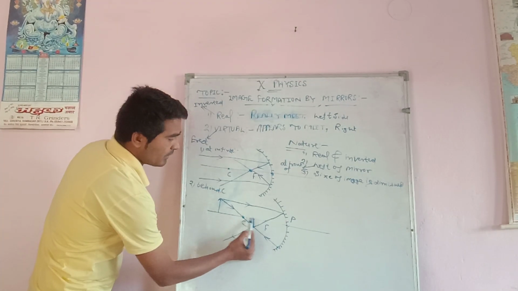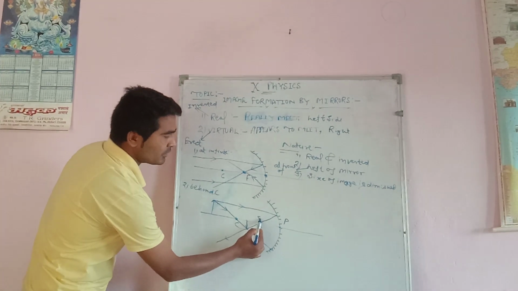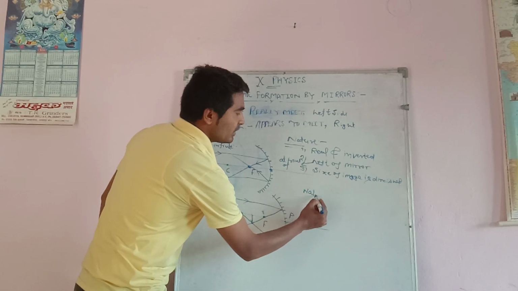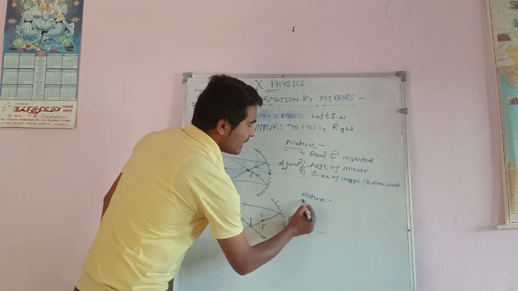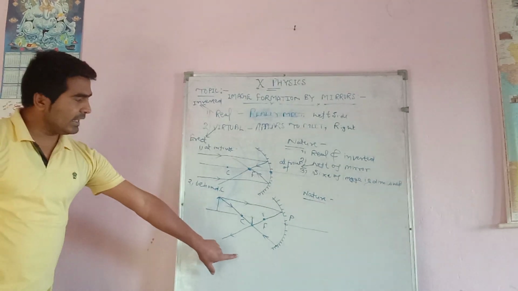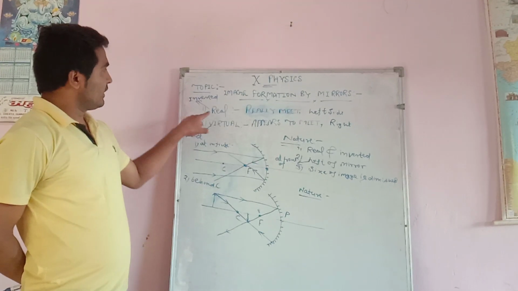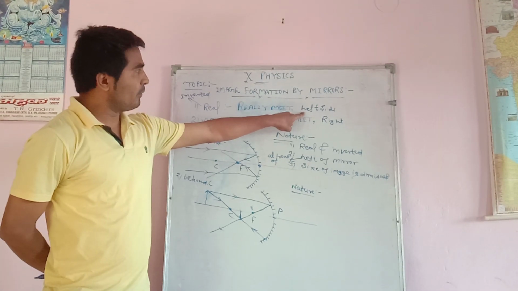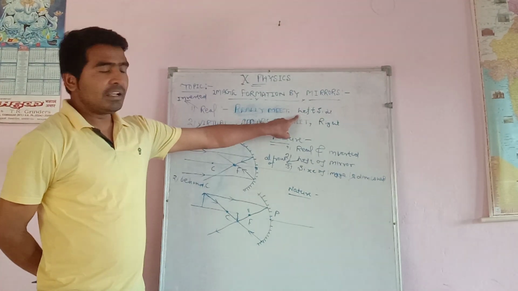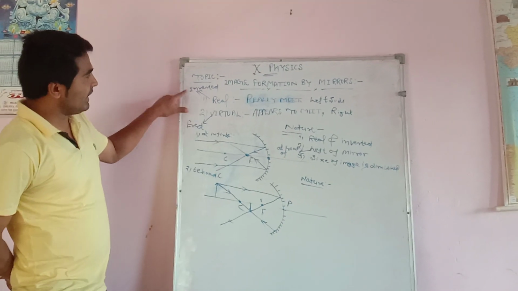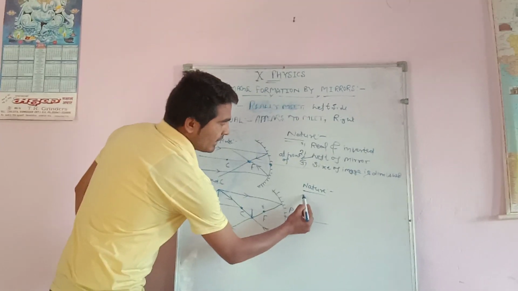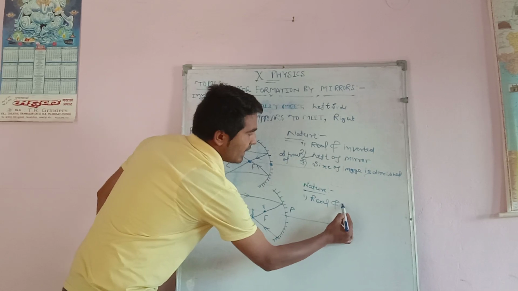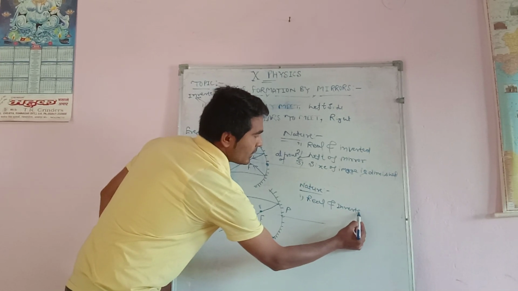Position of image is between C and F. Dear student, suppose we want to write the nature of the image. To understand this, we know that on the left side of the mirror, when light rays after reflection meet at the left side, it means the image formed is real and inverted. So this image is real and inverted. A real image is always inverted.